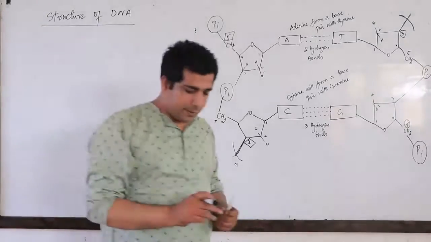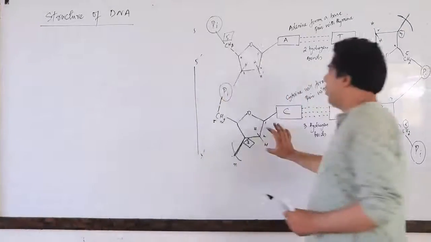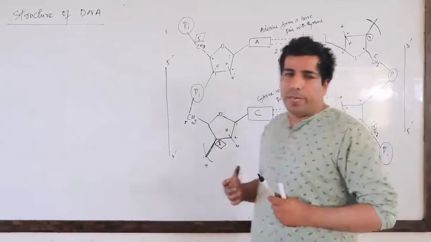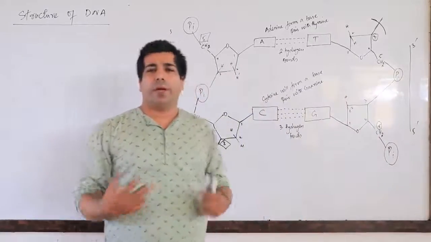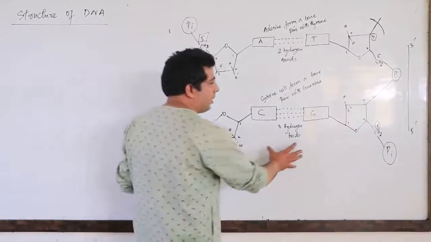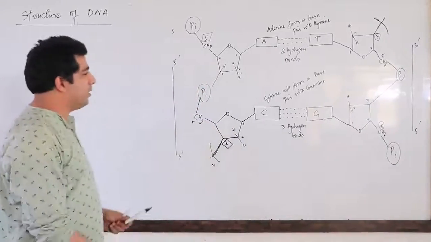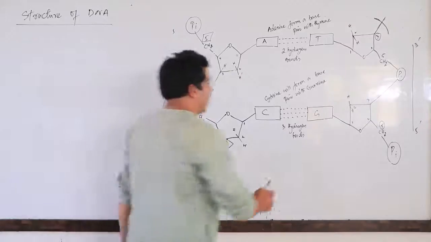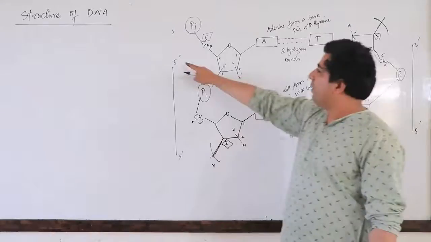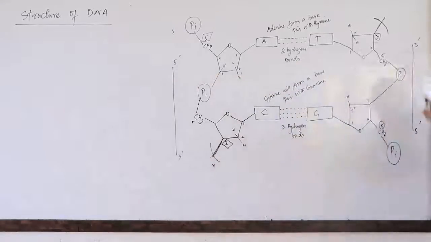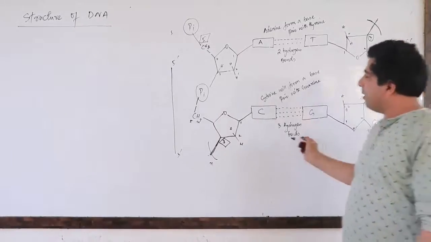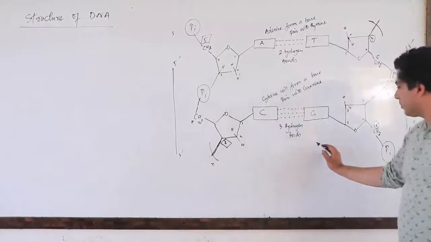Now you have learned about the structure of DNA, correct? Now we will talk about the different points we can obtain from this structure. You should consider this structure as a double helix. I open up this structure like this, and we have 2 strands, 5 prime to 3 prime and 3 prime to 5 prime. This structure can be written like this as well.